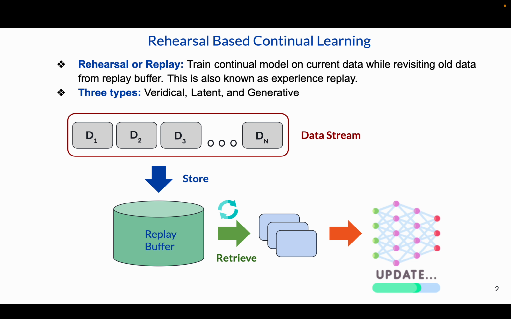In veridical rehearsal, raw input data is stored in a replay buffer for later rehearsal. Instead of storing raw data, latent rehearsal methods store features from hidden layers, allowing them to store far more samples than veridical under the same memory budget. If storing data is prohibited, generative rehearsal methods produce synthetic images or features to retrieve old knowledge. However, generative rehearsal struggles with feature drift issue. In our work, we conducted experiments in both the veridical and latent rehearsal settings.